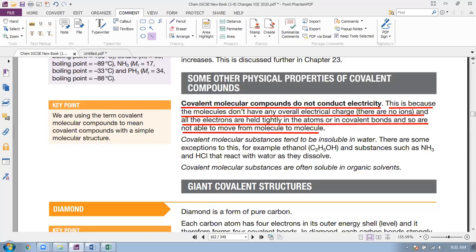Covalent compounds tend to be insoluble in water. They are insoluble in water. There are some exceptions. Look at this. Ethanol is an exception. Ammonia is another exception. And hydrogen chloride gas, this is another exception. Otherwise, covalent molecular substances, generally, are insoluble in water.